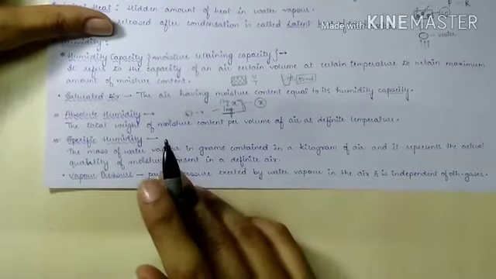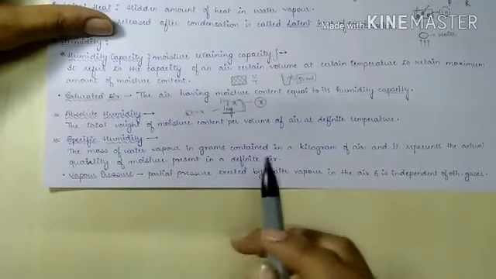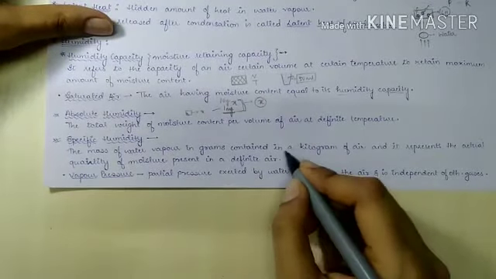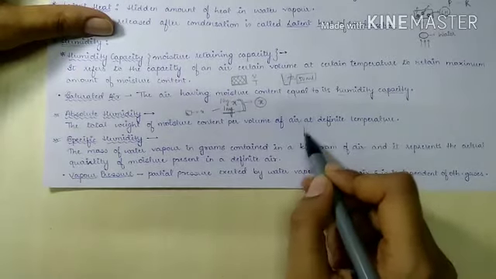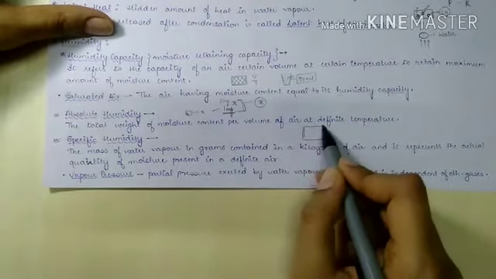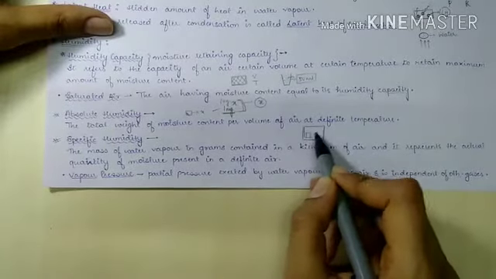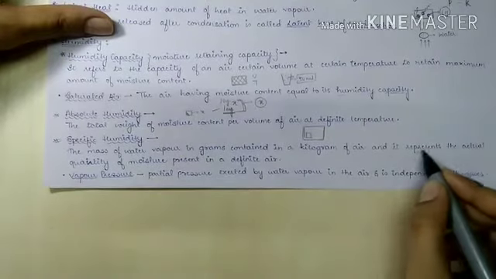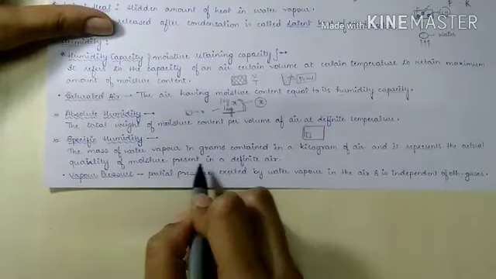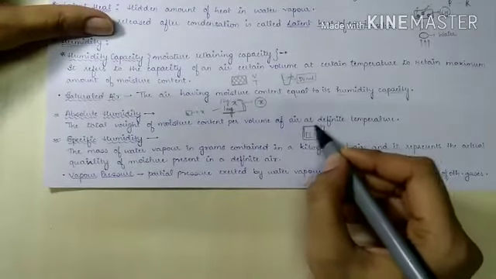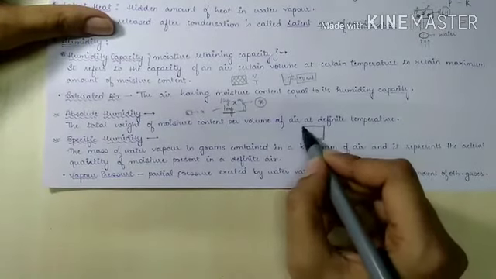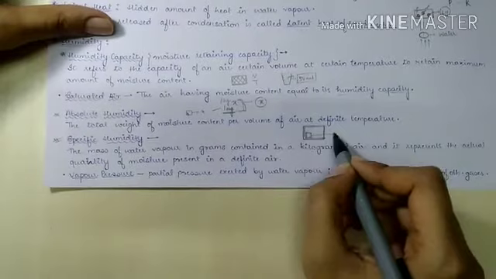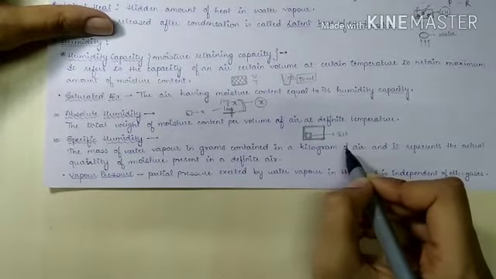Next we have specific humidity. Specific humidity simply means the mass of water vapor in grams contained in a kilogram of air. So we have a kilogram of air, and the mass of water vapor in grams represents the actual quantity of moisture present in that air. The amount of moisture this 1 kilogram of air is containing is known as its specific humidity.